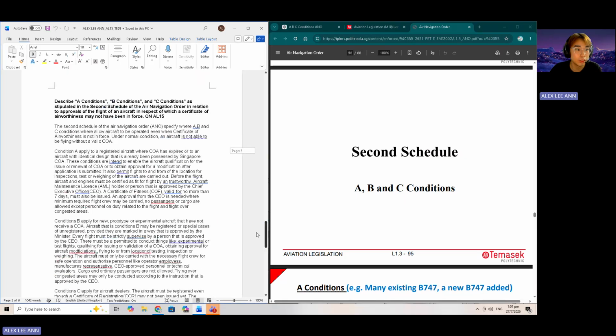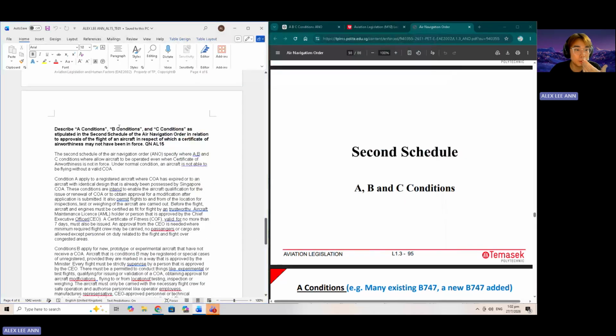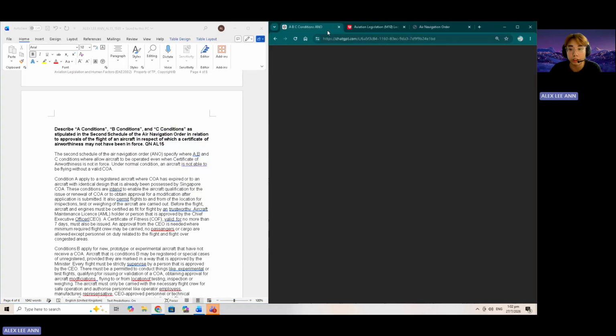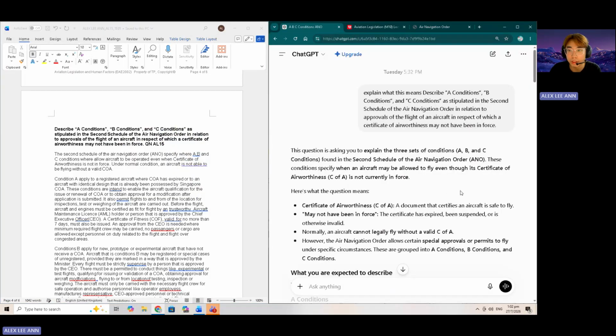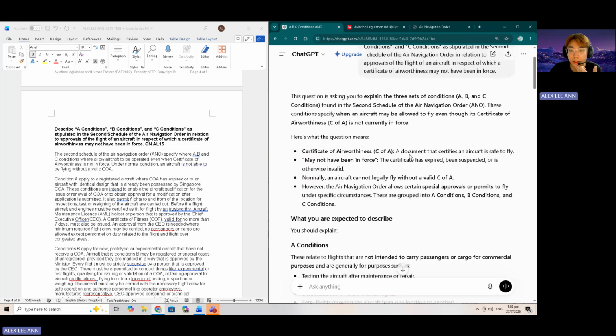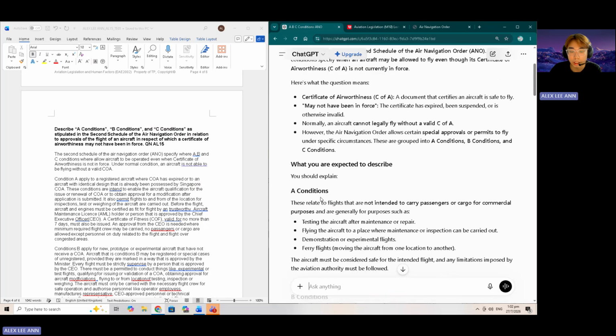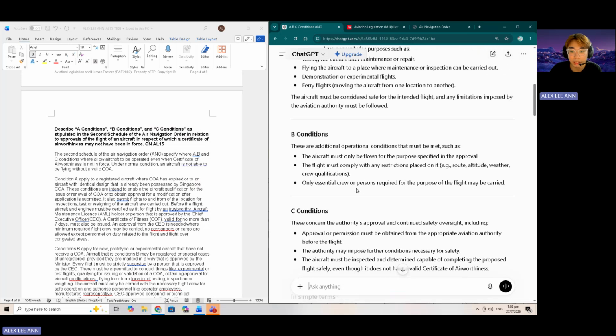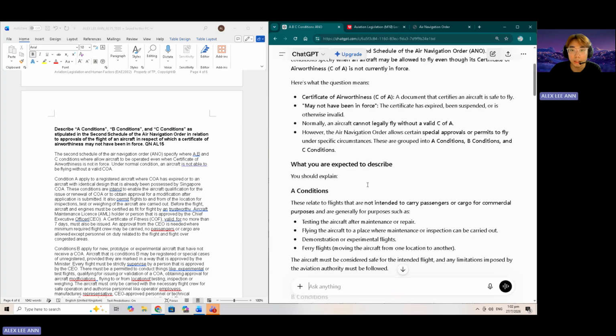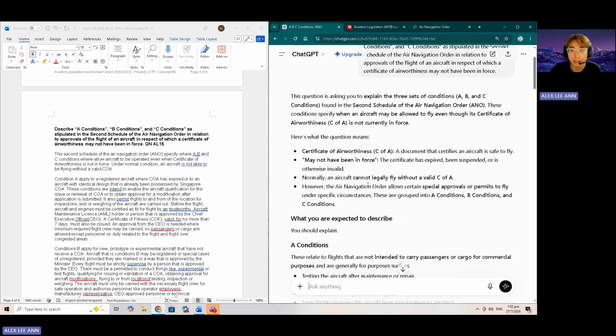to describe condition A, B, and C as stipulated in the second schedule of the Air Navigation Order. ChatGPT has given me an explanation that I have to explain condition A, B, and C. Afterwards, it talks about the certificate of airworthiness, which is COA.